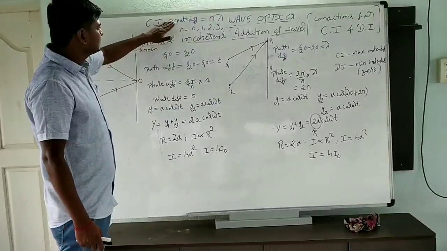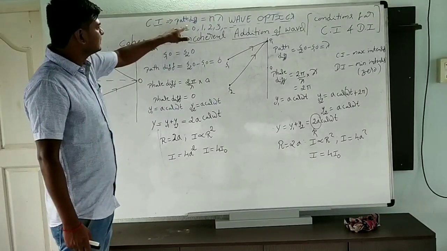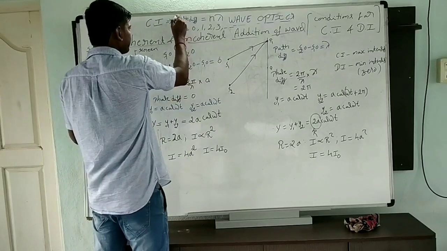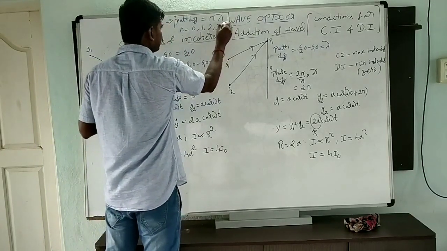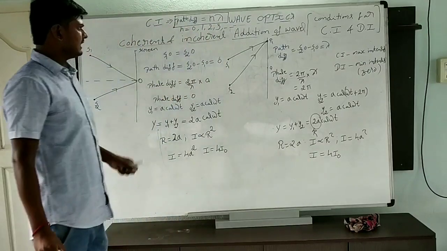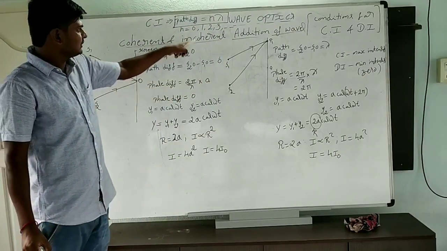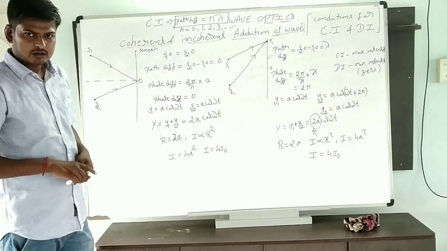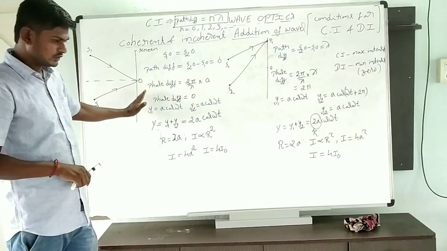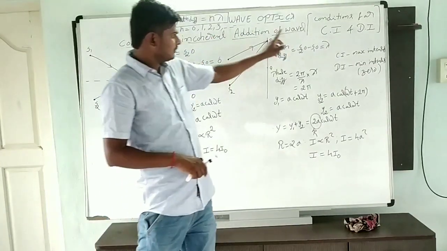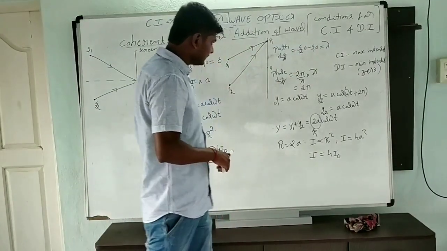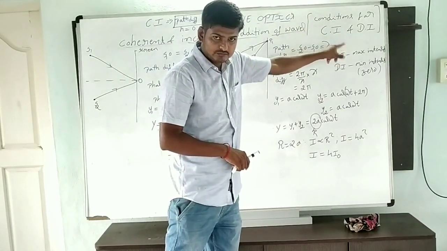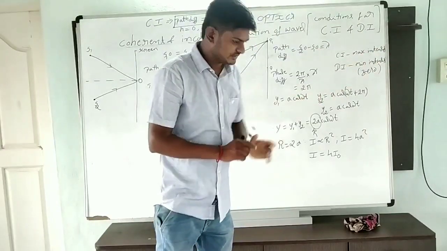So for constructive interference, the path difference is 0, then lambda, then 2 lambda, then 3 lambda. Keep in mind, later after explaining destructive interference, I will come back to the phase difference.